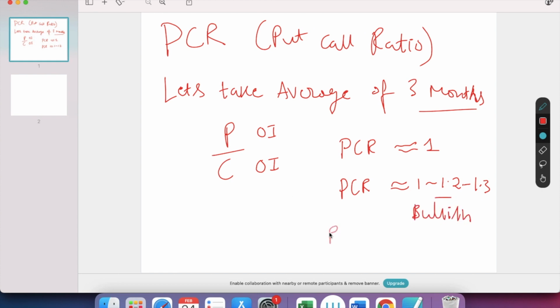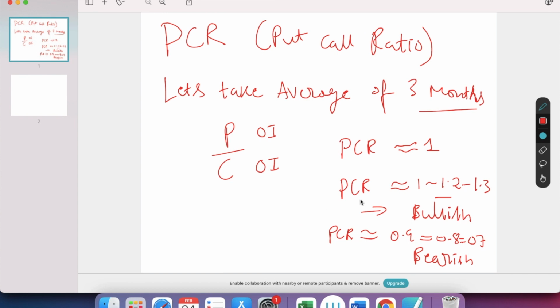If put call ratio is less than 1, let's say 0.9 or 0.8 or 0.7, this is bearish. It is a bear market, the bears are in control. If it is above 1, it is a bull market.